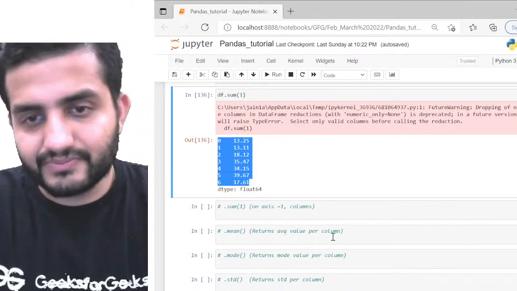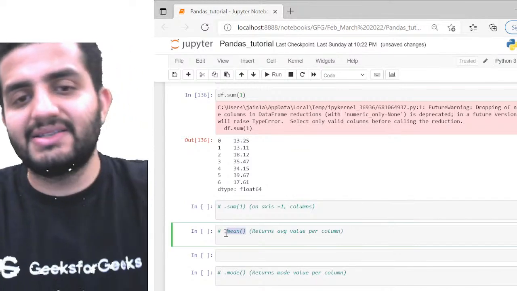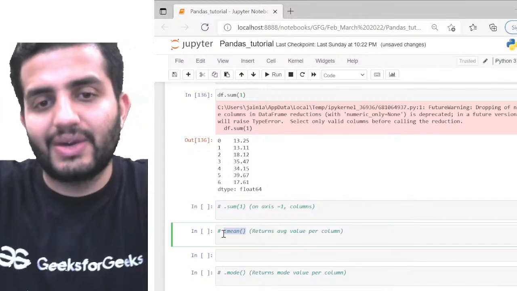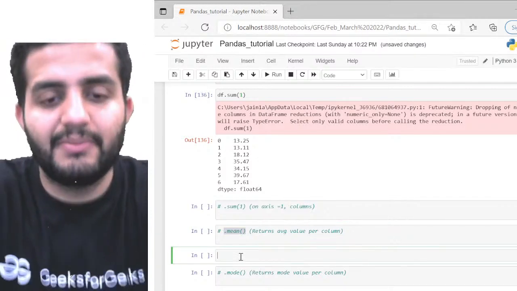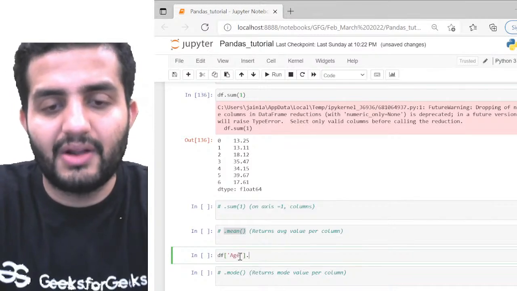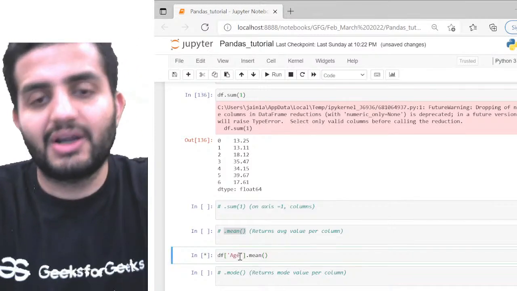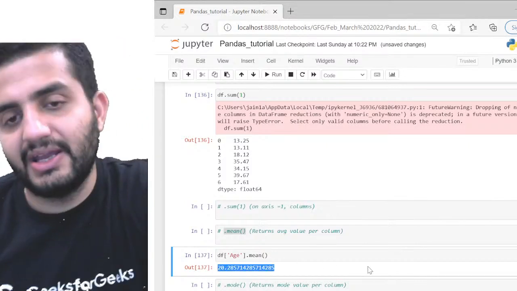Okay. Same thing, I can pretty much do the mean. We've already seen this in one of the examples yesterday, right? So how to get the mean. It's an object element, so we can specify the mean here. Again, the same thing: df dot age, for example, and I can call dot mean here, and I'll get the mean of my age, right? Pretty simple like that.